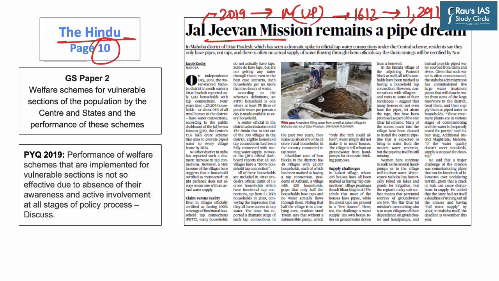And this means that 98% of homes in Mahoba district are covered under functional tap connections. And this highlights the importance of the Jal Jeevan Mission in bringing functional tap connections into Indian homes. This topic is also important from the GS Paper 2 perspective, as it highlights welfare schemes for vulnerable sections of the population by the Centre and states, and the performance of these schemes.